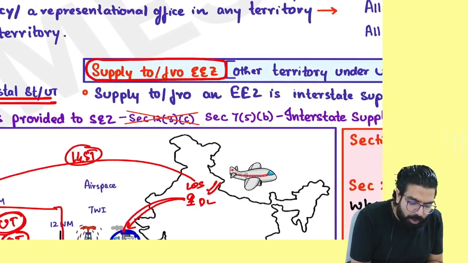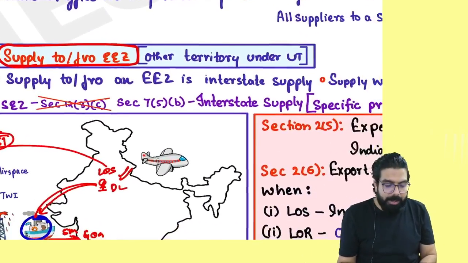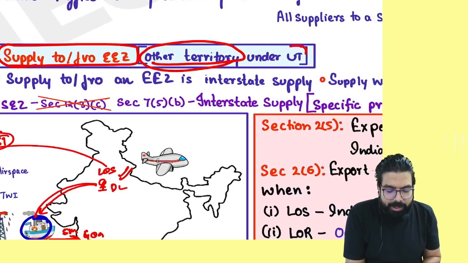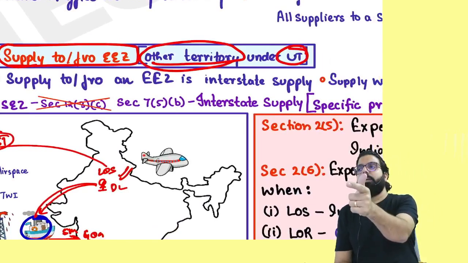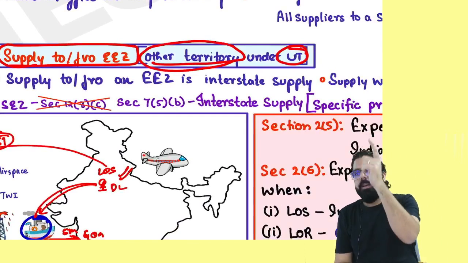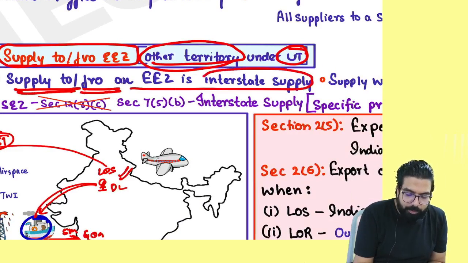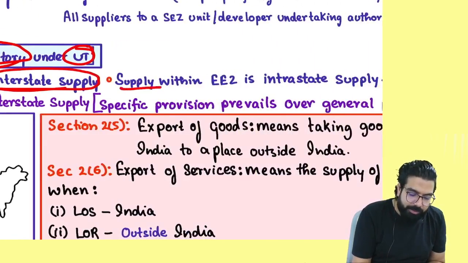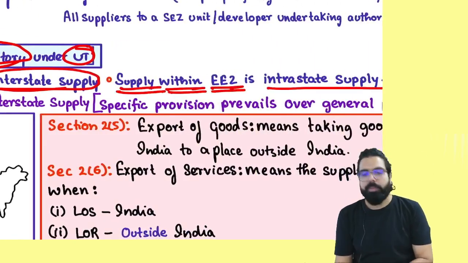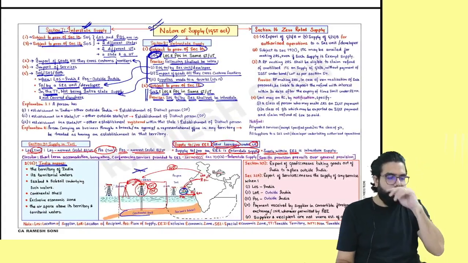Supplying to or from EZ. Always remember, EZ is another territory which is a union territory. Supplying to or from an EZ is always interstate. But supplying within the EZ will always be intrastate. Next, everyone over here now.